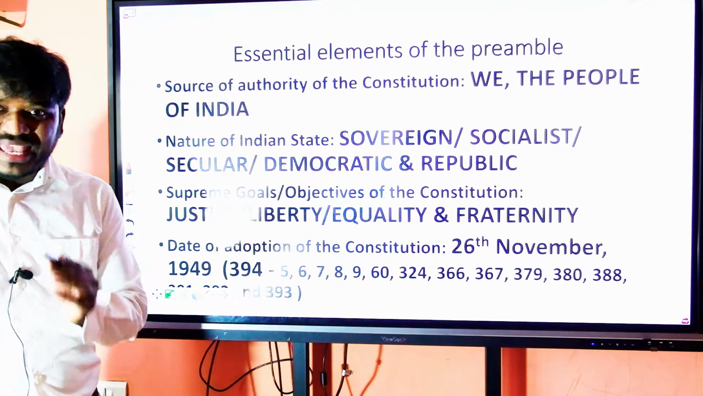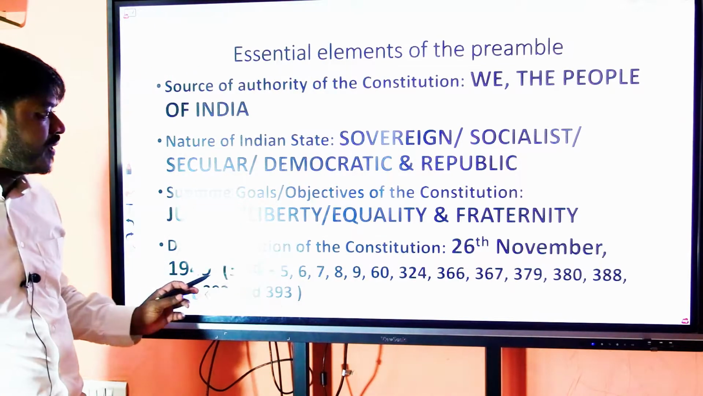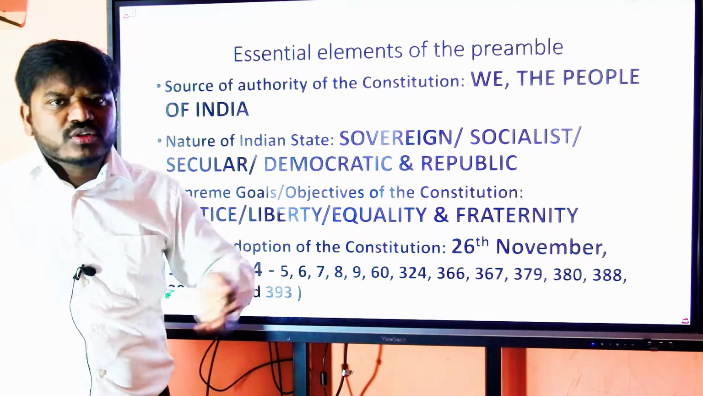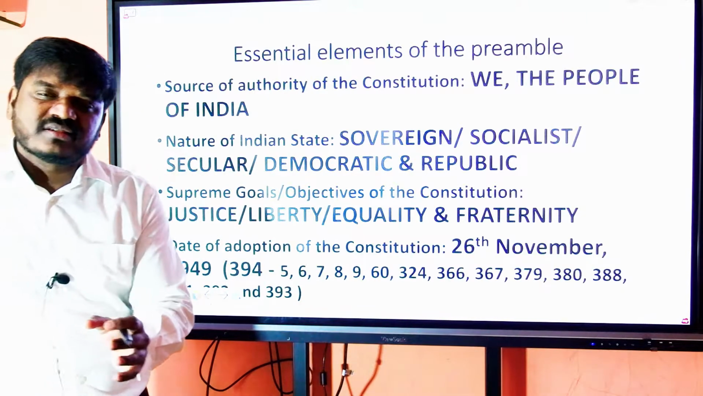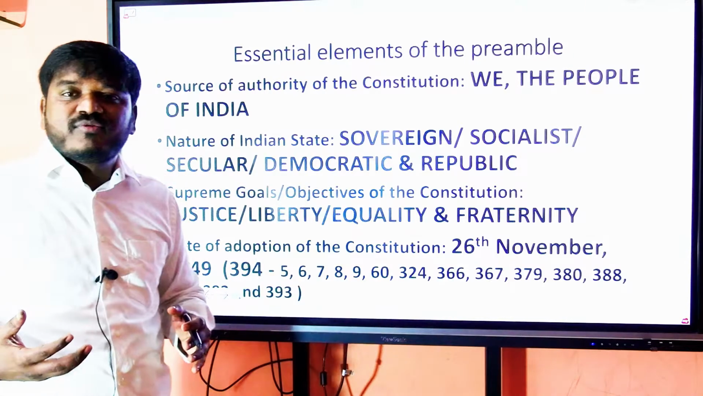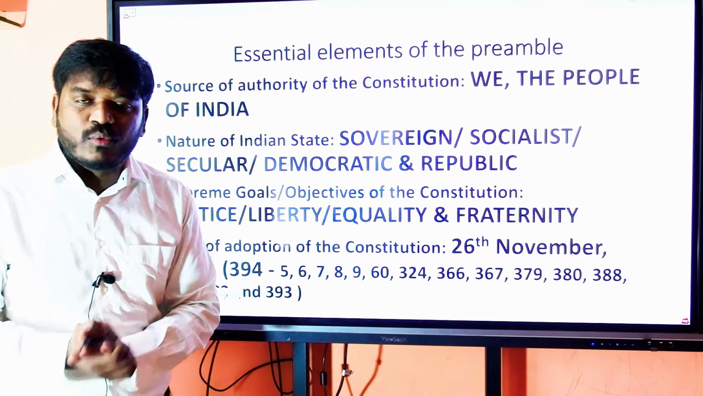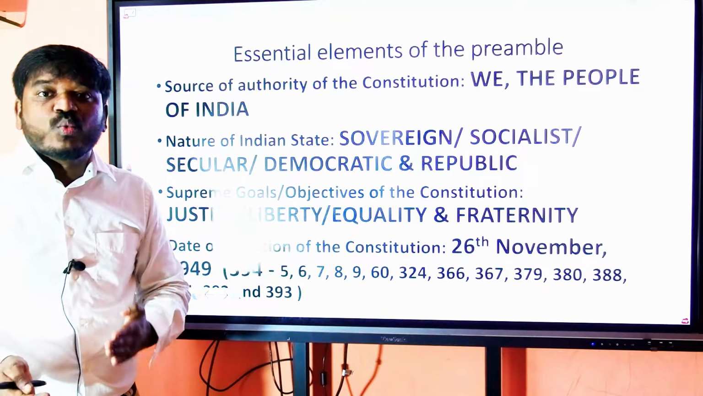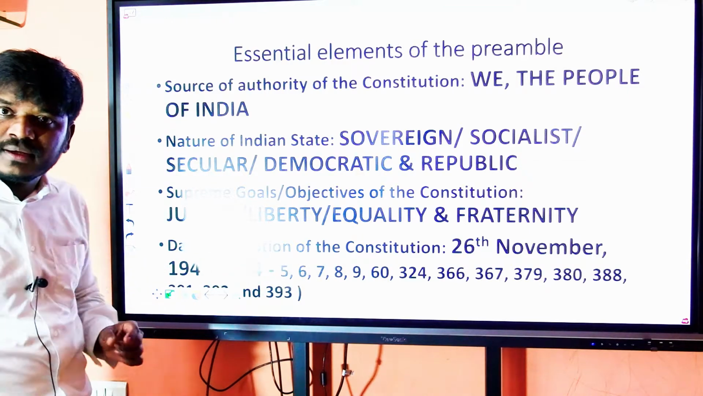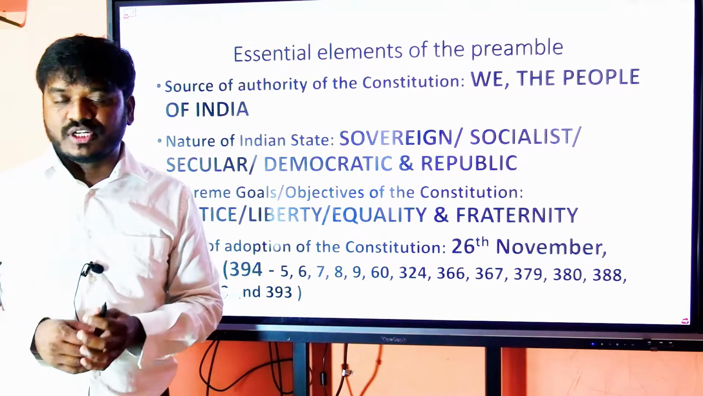Remember, we have two dates for the enforcement of the Constitution. The first one was 26 November 1949 when it was ready, and our constitutional framers had significance attached to 26 January. Hence, we wanted to enforce the Constitution from 26 January. However, there are certain articles which commence from 26 November 1949. What are those articles? Those articles are given in Article 394 of the Constitution.